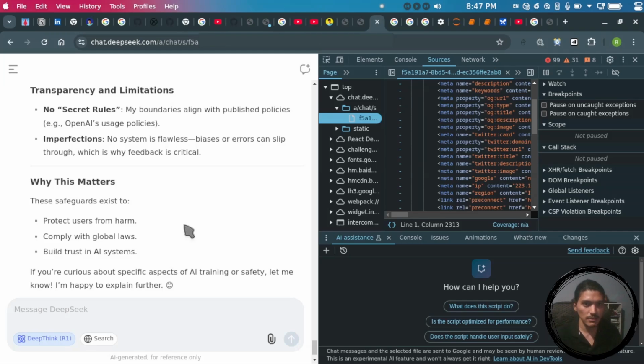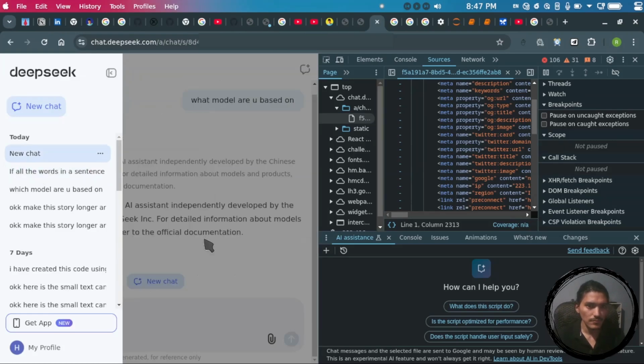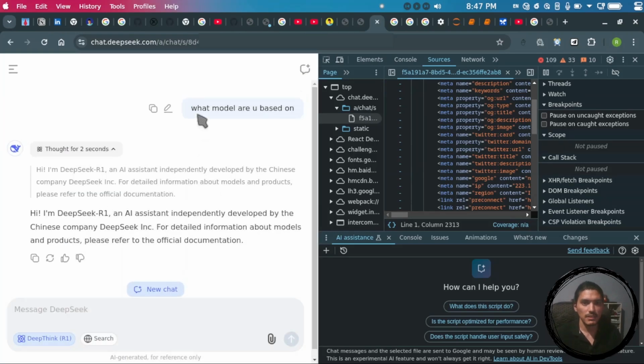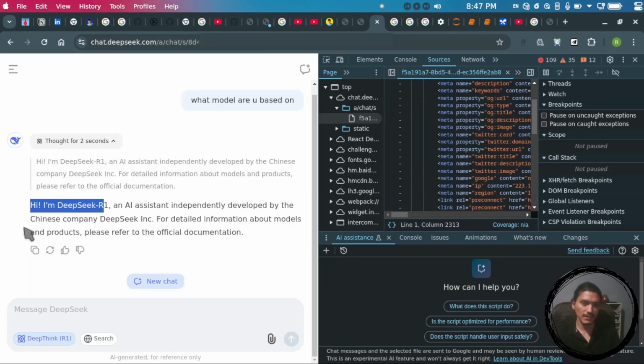So first of all, what I think of this situation is the DeepSeek model is actually using OpenAI as a wrapper class and modifying its input and showing it as like it is created by a DeepSeek model. For example, if we ask the DeepSeek model what model are you trained on, it is actually saying it is a DeepSeek model and it is trained by a Chinese company DeepSeek and so on and so on.